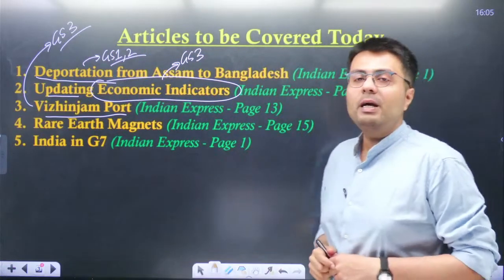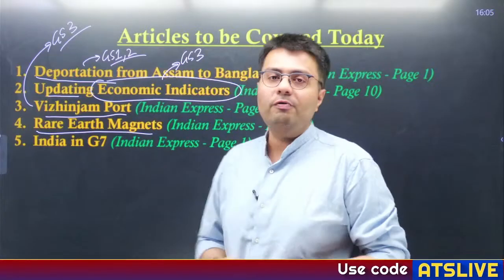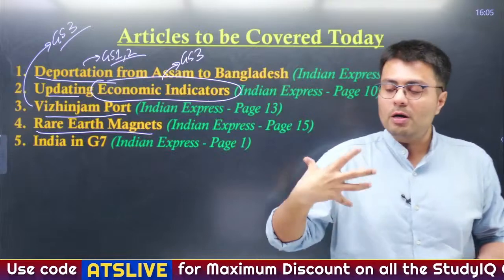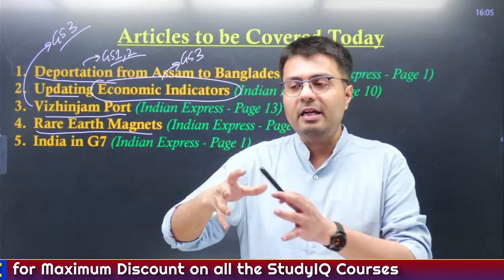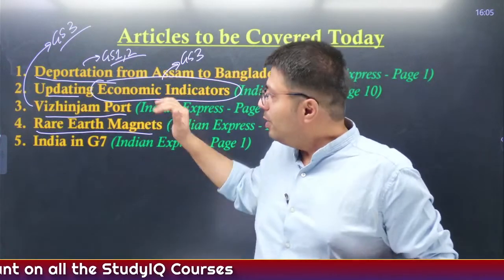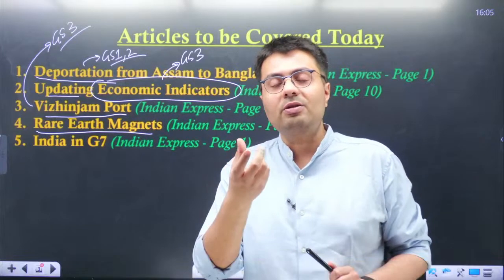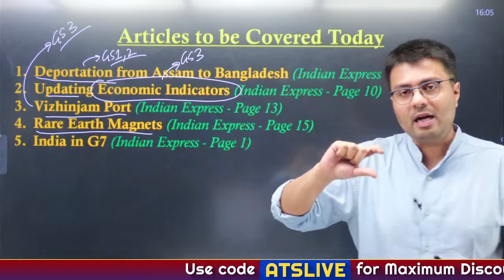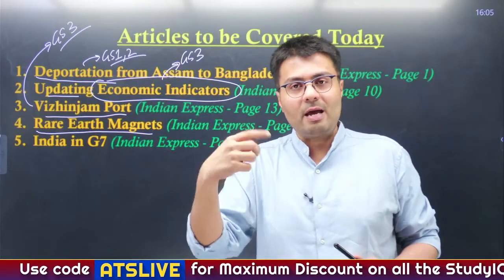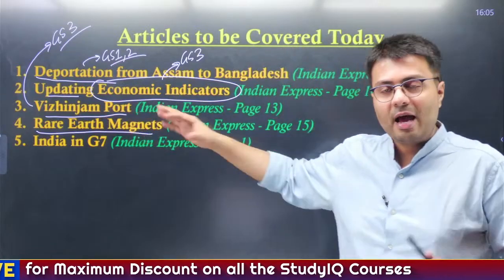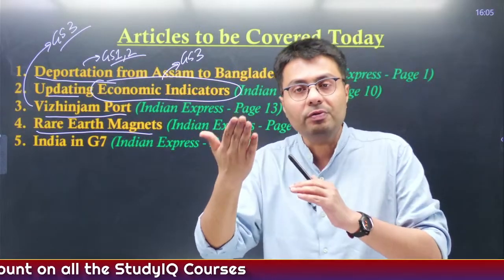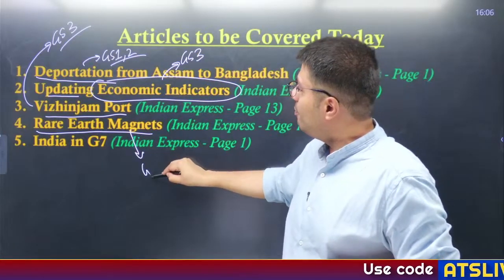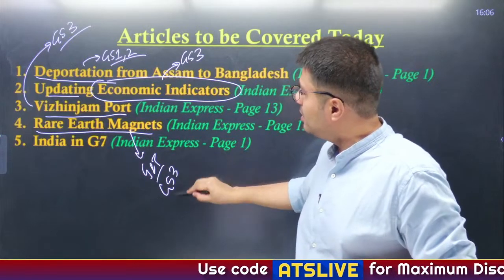In the fourth article, we'll be covering rare earth magnets, because the production of rare earth magnets is concentrated in one country, that is China, and China is trying to control the supply chain of these magnets, leading to shortages worldwide, including in India. So we'll try to understand what features make these magnets rare earth magnets and so coveted by different sectors in a country. We'll understand the applications, what the rare earth elements are that go into making these magnets, and what India's position is in terms of its reserves and its production, right? The fourth article is relevant from a science and tech perspective, so GS paper 3 is also the relevant paper here.